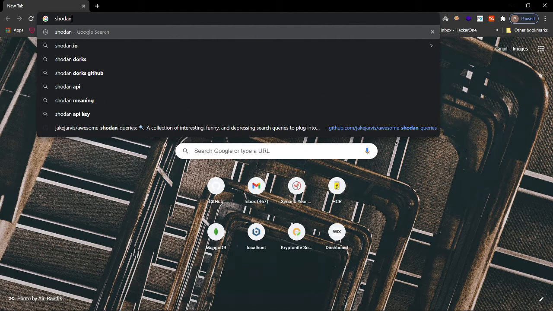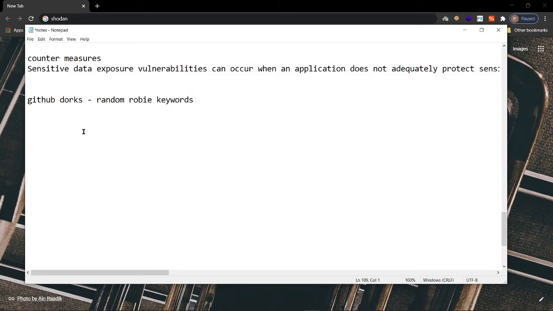Okay, before entering into Shodan, let me say something. What is Shodan?